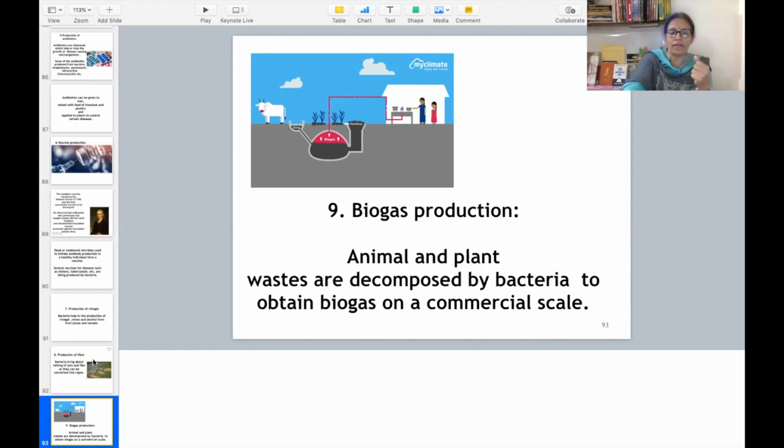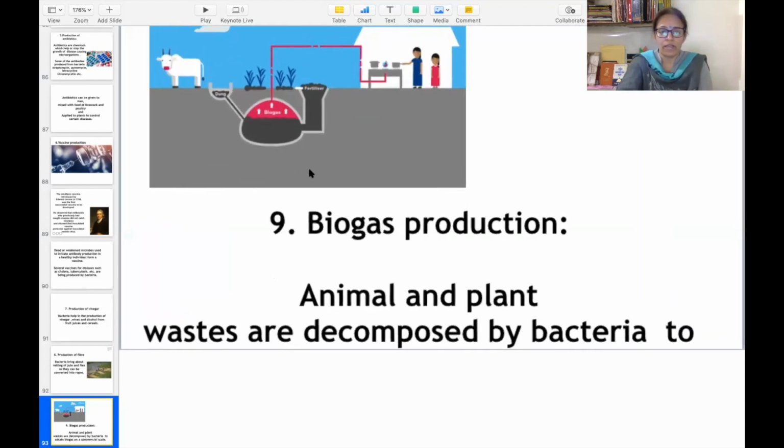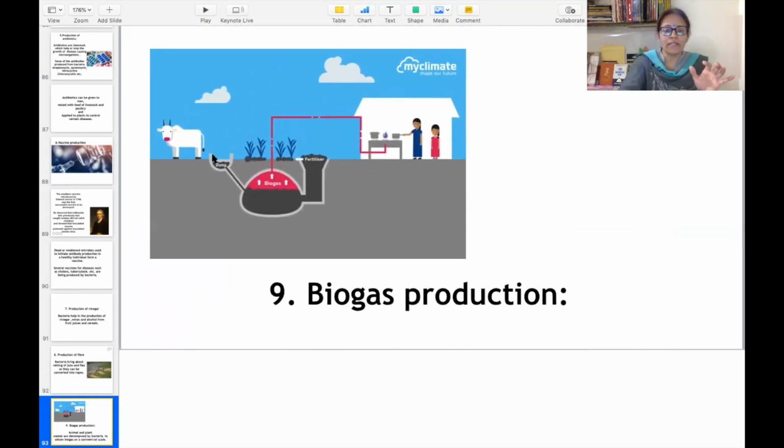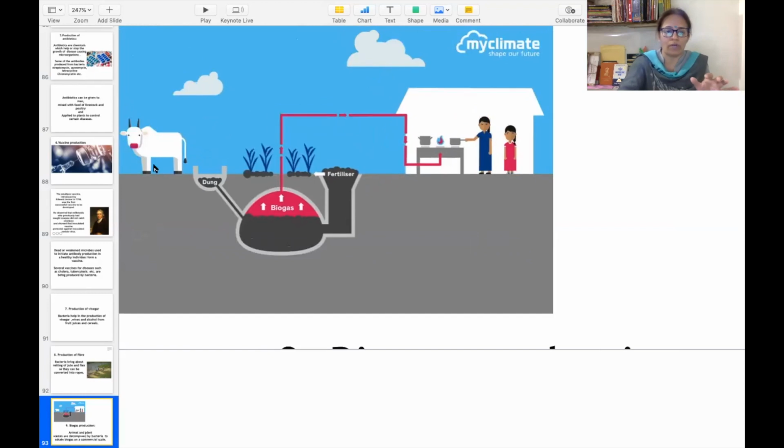So what happens here is shown in a picture. I'm just zooming this for you. You can see this is a very simple process. Let us talk about cow dung and plant waste. Cow dung and plant waste is collected here in this chamber and the bacteria act upon this. When bacteria act upon this, decomposition occurs.